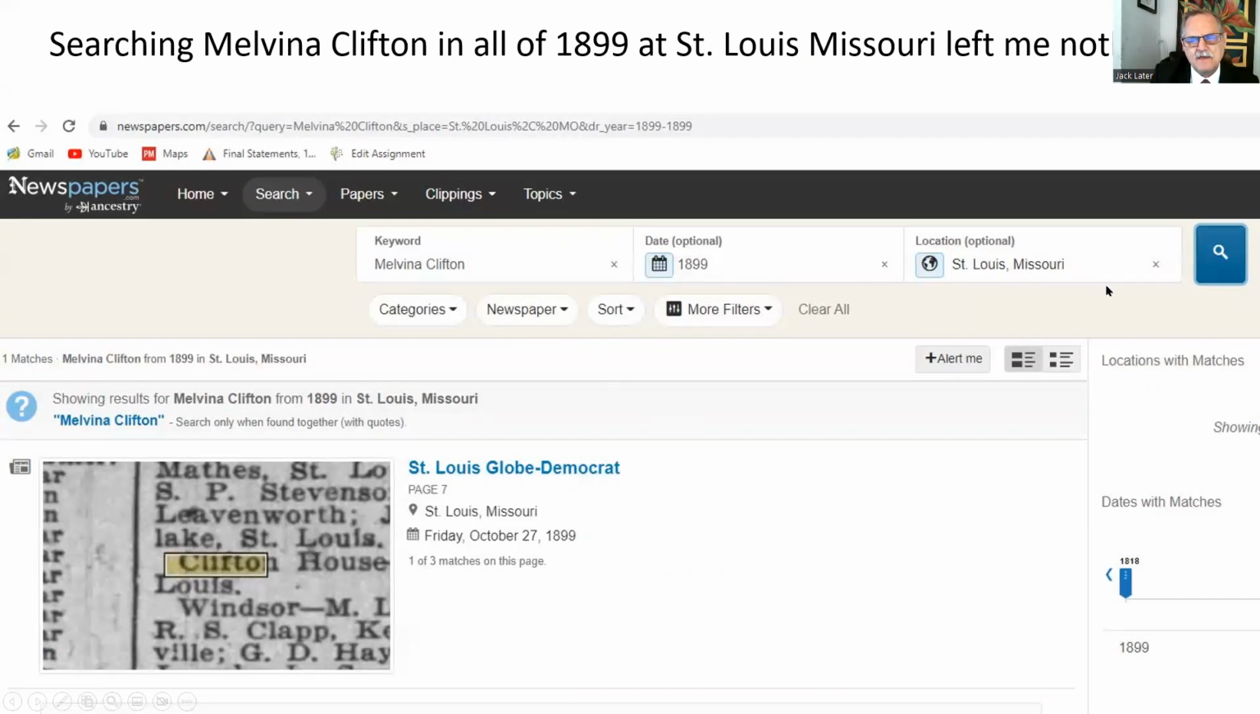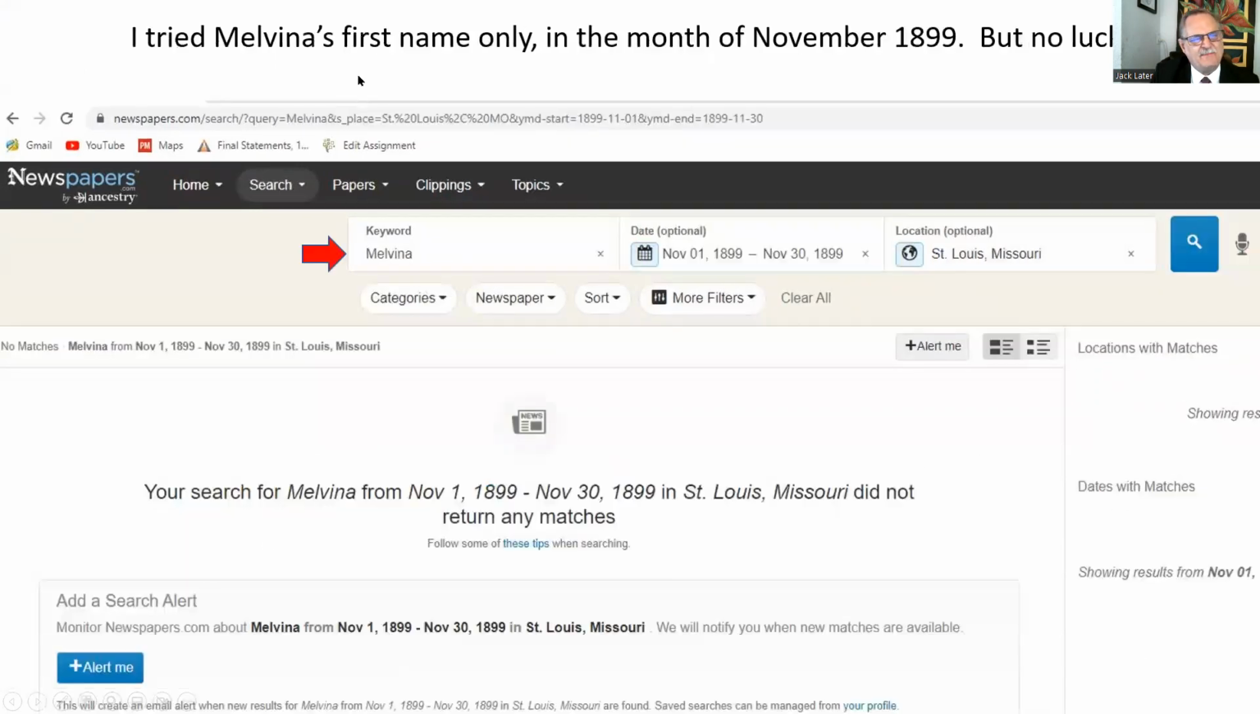Okay. So go to the next page here. So I tried Melvina's first name only. What I'm doing is going through a challenge that you may face, and I'm going to show you how to solve that challenge. So I typed in Melvina's first name only within the month of November. And again, nothing. So how am I going to solve this problem?